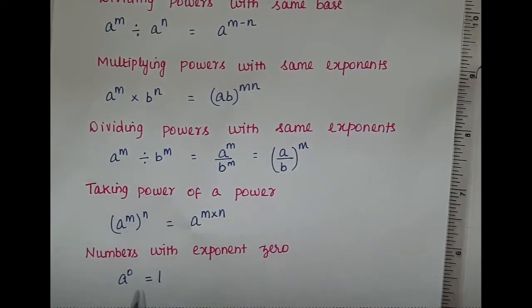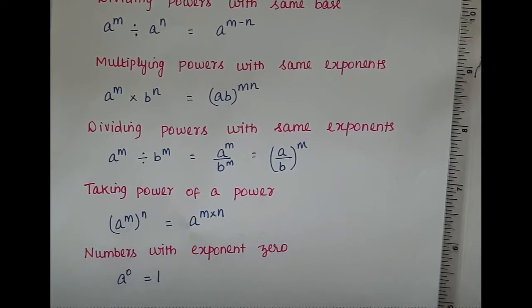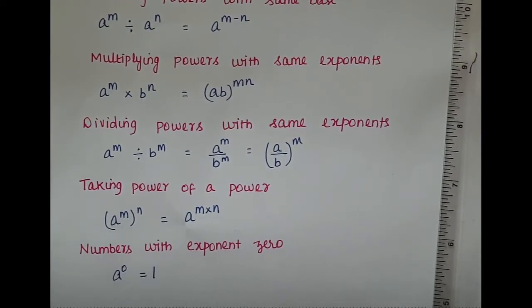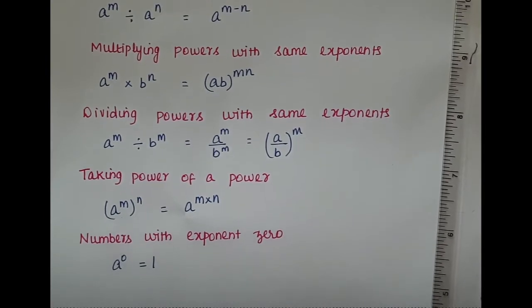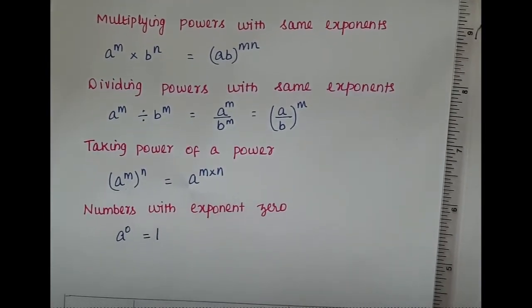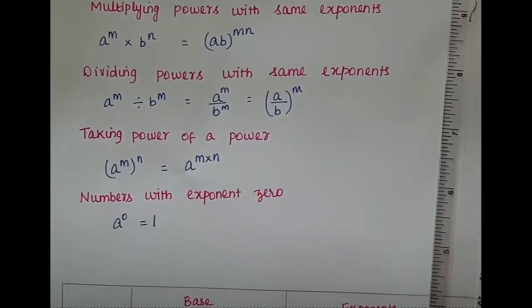Clear? So here any number except 0 raised to the power of 0 is 1. Okay. So the base a should not be equal to 0. Clear? Yes. So in class 7, class 8, you learnt all this, isn't it? So then what's the difference?